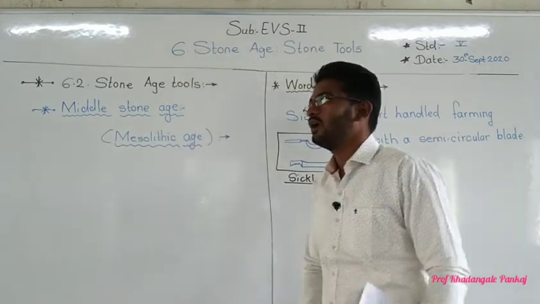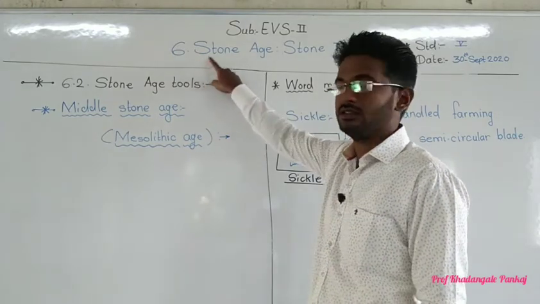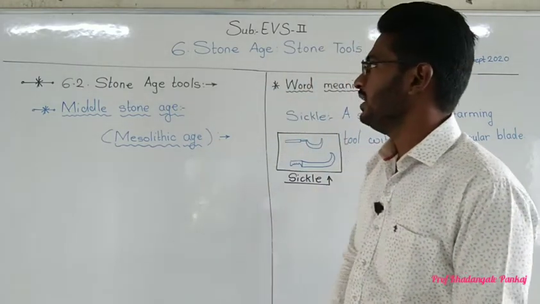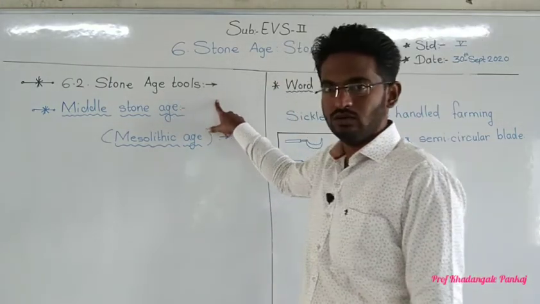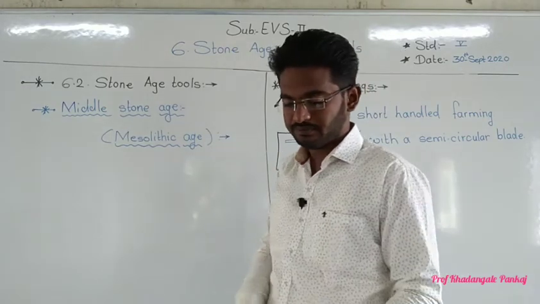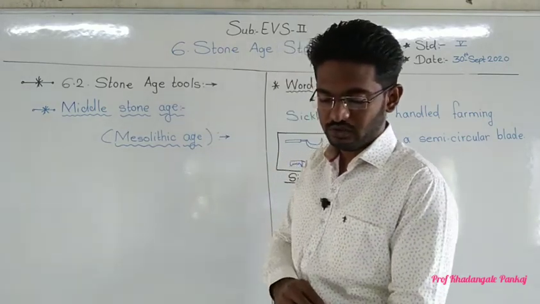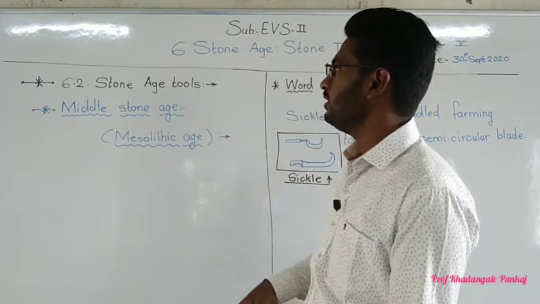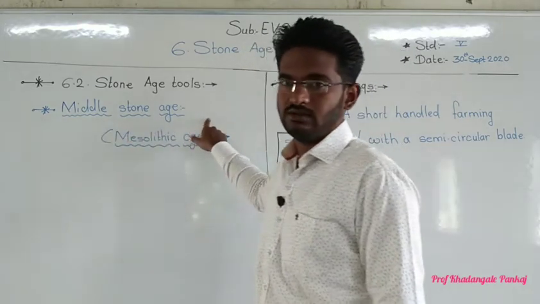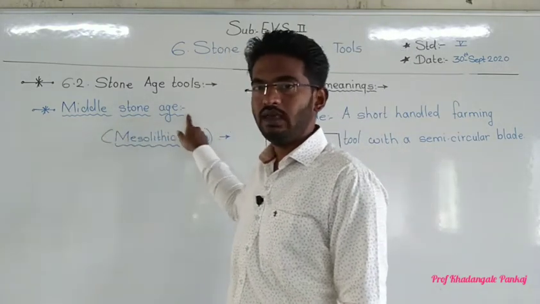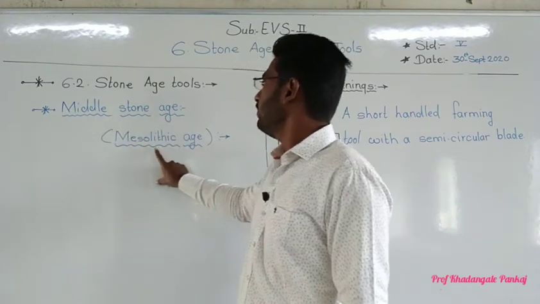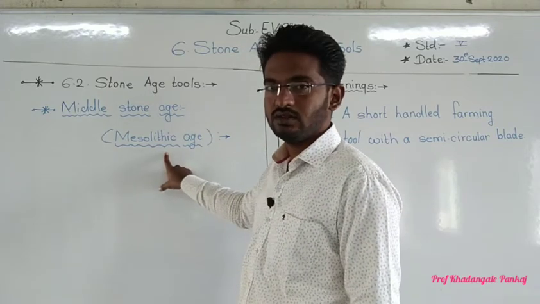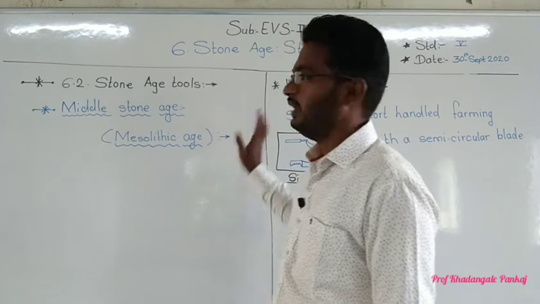Dear students, we are learning about chapter number 6, Stone Age Stone Tools. In this, our main point is Stone Age Tools. Yesterday we completed the first part of the Stone Age tools, which was the Old Stone Age. Today we are going to complete the Middle Stone Age. This is called the Mesolithic Age. Lithic means stone, so it means Middle Stone Age.